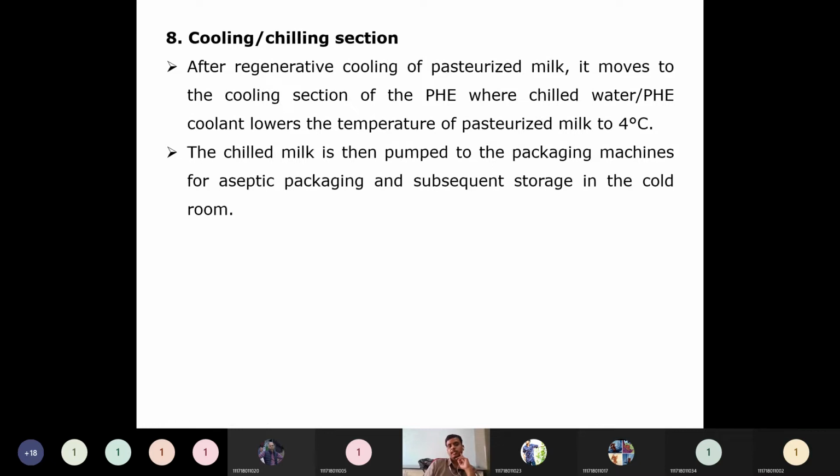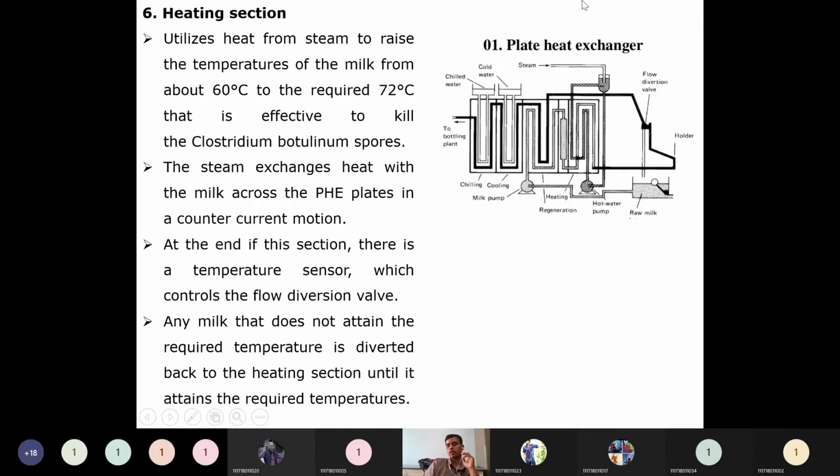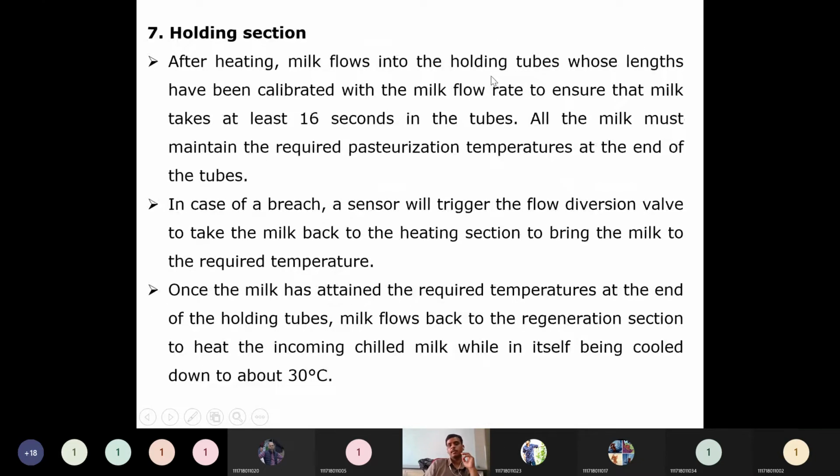Then the cooling or chilling section. So after regenerative cooling, what happens to the pasteurized milk? It moves to the cooling section of the plate heat exchanger, where chilled water, or cold water, we can say, is used.